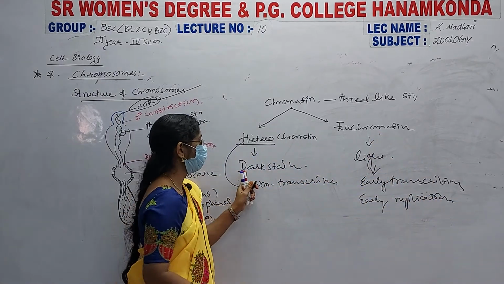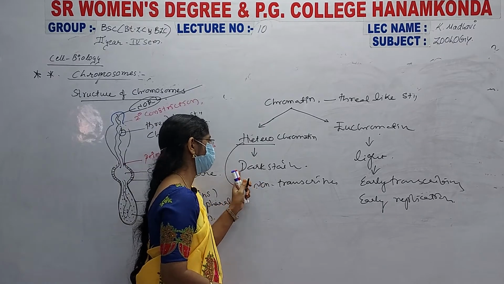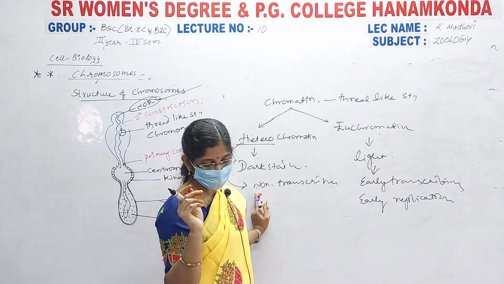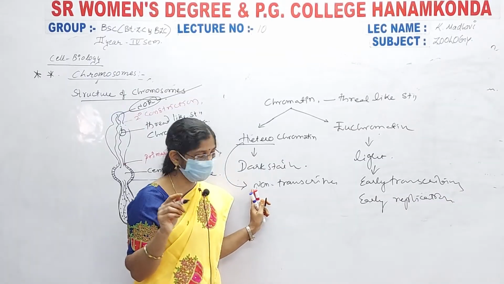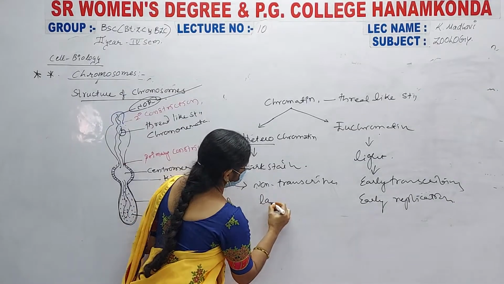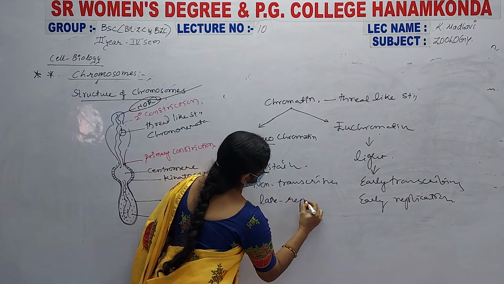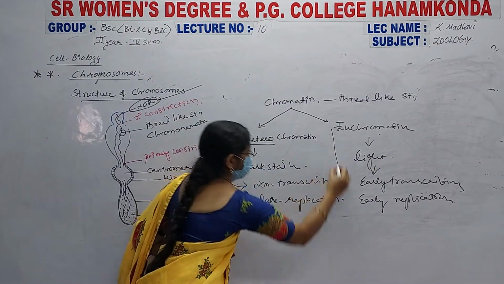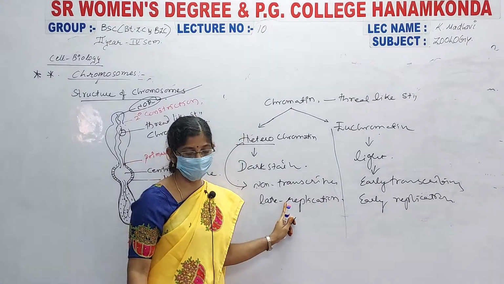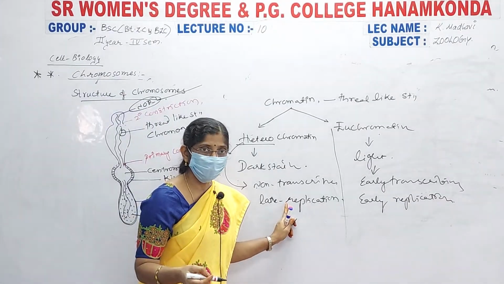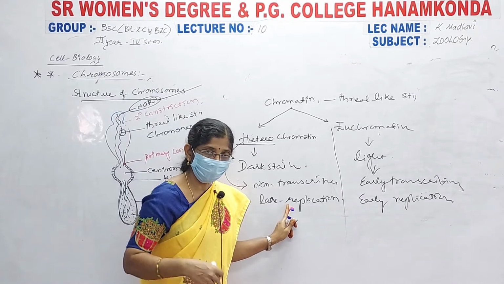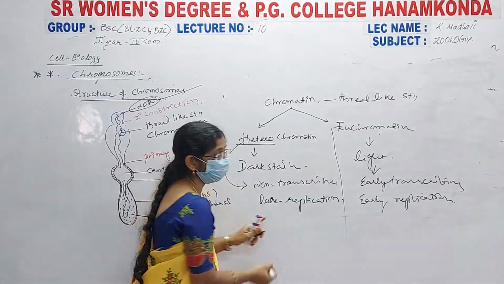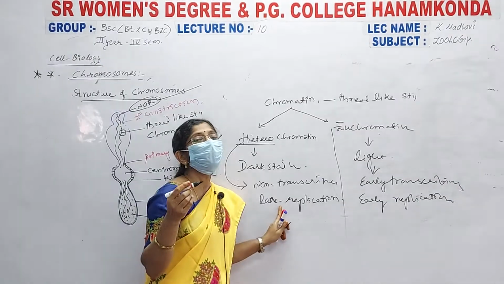Heterochromatin consists of dense bodies with dark stains. They have the characteristics of non-transcribing and late replication. This heterochromatin is again categorized into two: facultative and constitutive.